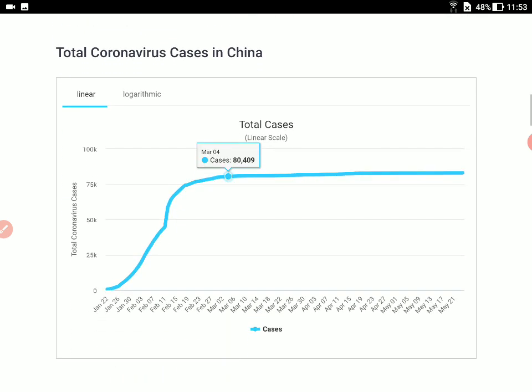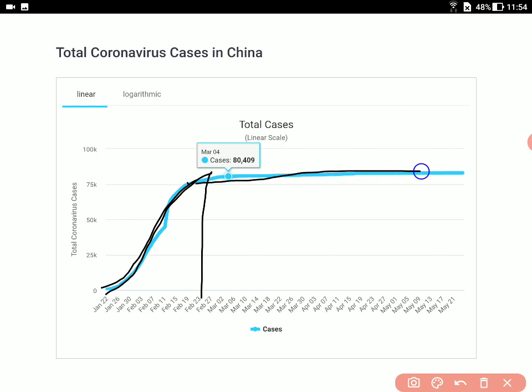Now this is something which I was talking about, which is called the flattening the graph. So as I told you, what do you mean by flattening? Now you see these are the total corona cases, these are the total number of cases that we have. Okay, and then at some point it kept on rising, so everywhere we can see that this is actually rising. But for China, what happened after a specific date, it's approximately, let's say, February 23rd, the number of cases started reducing, and then it started to straighten out.